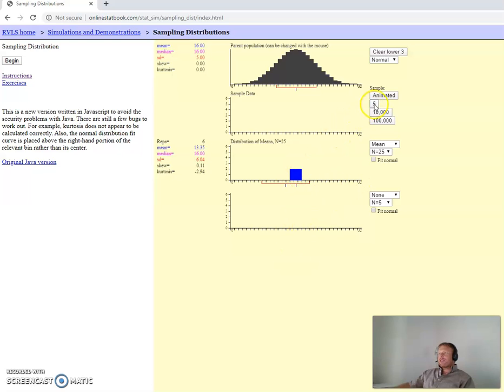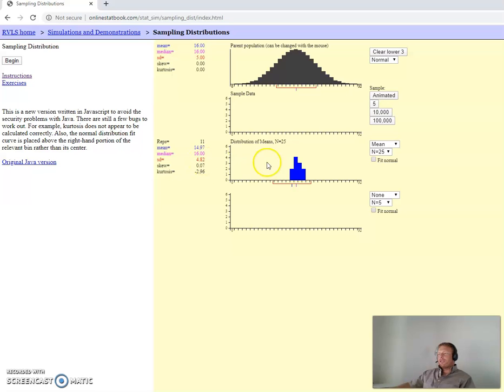All right, so now let's go ahead and do it 5 more times and watch what happens. 1, 2, 3, 4, 5. Again, a sample size of 25. And now we're a little bit closer to the mean, aren't we? And our median's still right on. Our standard deviation's a little bit tighter now, isn't it?